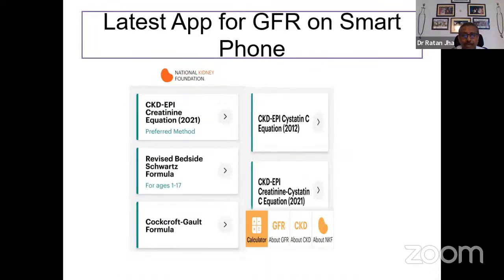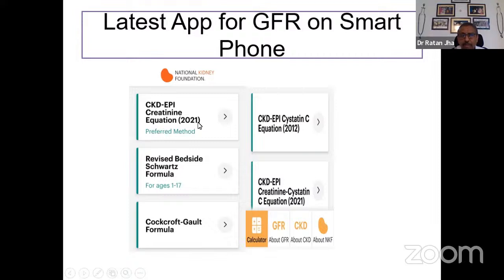So when we talk about dialysis, we talk about the GFR, the CKD stage 5. We need to have a clear-cut calculation of the GFR based on the right equation, which is available on the app from the National Kidney Foundation, which can be downloaded on the smartphone. We can use the CKD-EPI creatinine equation 2021, which is what is advocated, and based on the age, the sex, and the serum creatinine, which is fed into that app, we automatically get a GFR for the right patient.